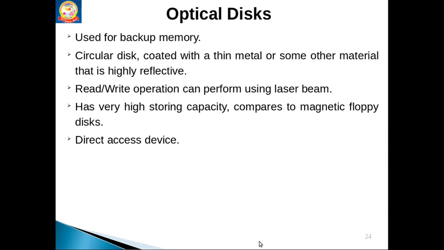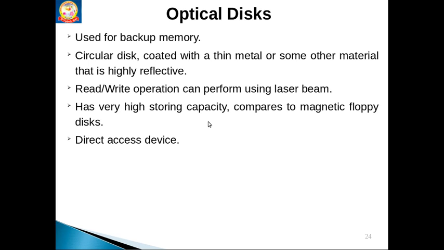Next, optical disks, the second category. Auxiliary memory comes in two forms, as I said, magnetic and optical. Second is optical disks. With the help of a laser beam, we can perform read and write operations.